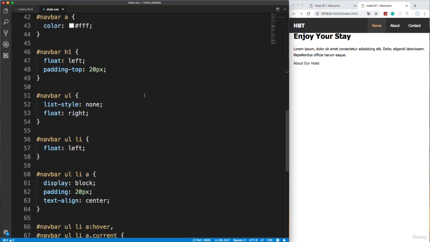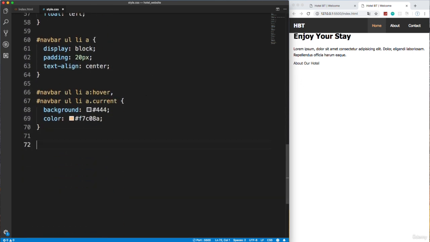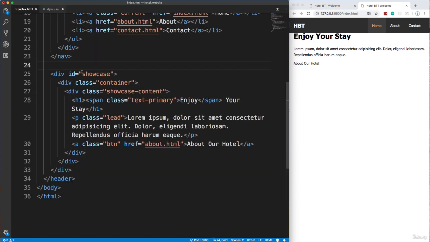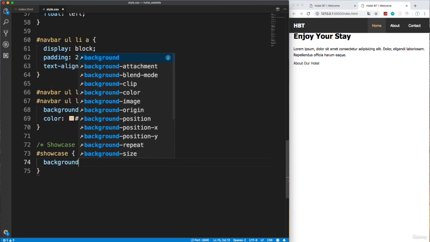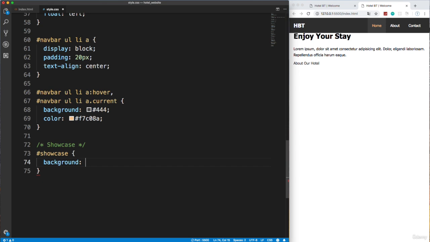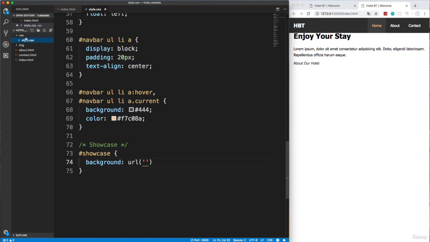So let's go down below the nav bar, and let's add our styles for the showcase. Okay, so of course we want to style the actual showcase, which has an ID of showcase, I believe, right? Yep, right here. And that's what we want to add the background image to. So remember, background or background-image, and we want to use url, and then the image is located in, if we look at our file structure, this img folder.